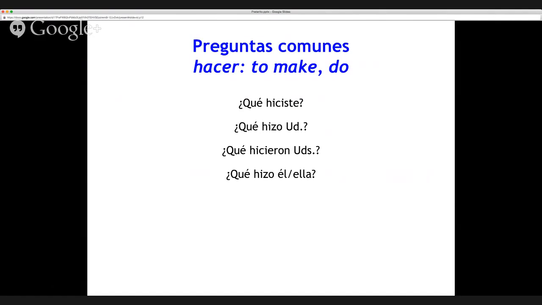¿Qué hizo él o ella? What did he do or she do? ¿Qué hicieron ellos o ellas? What did they do? These will be helpful to memorize. They don't have to be answered with hacer. If you ask somebody, ¿Qué hiciste? What did you do? They might say, I walked, or I ran, or I wrote out my homework, etc. So these lend themselves nicely to talking about what you did in el pretérito.